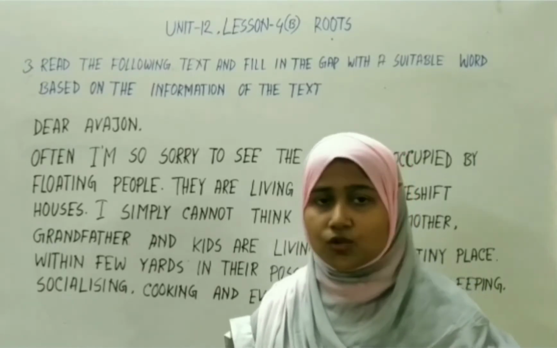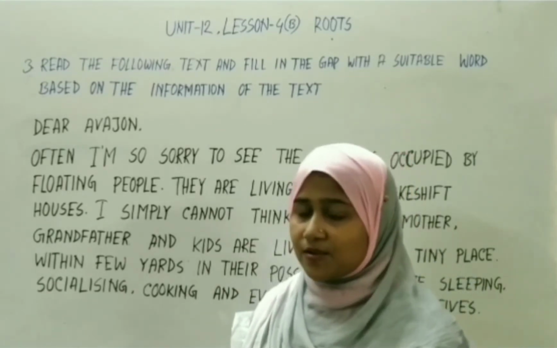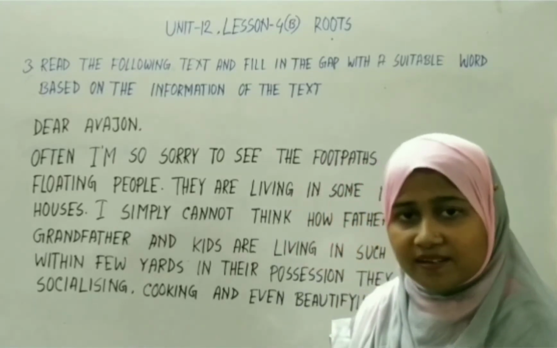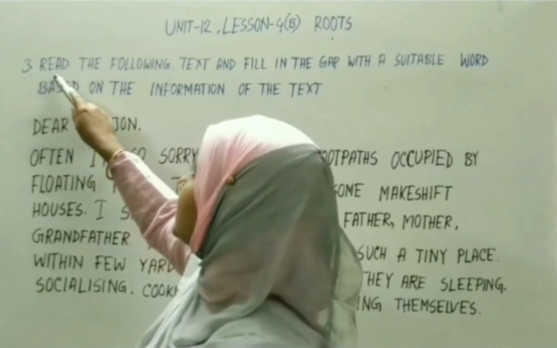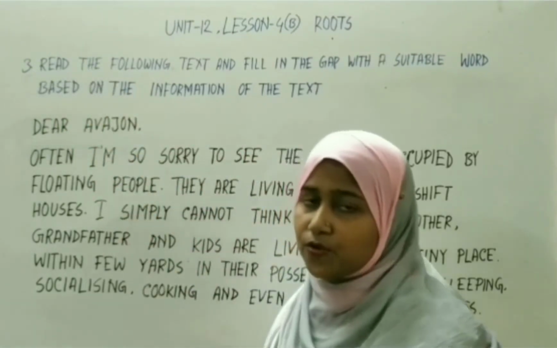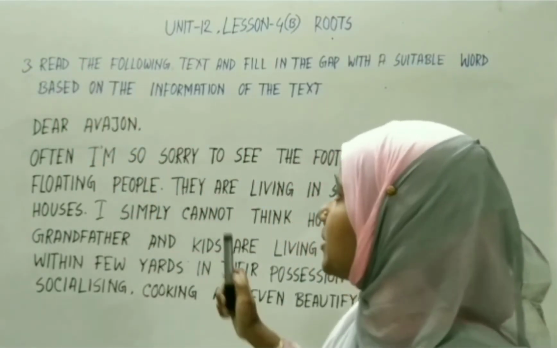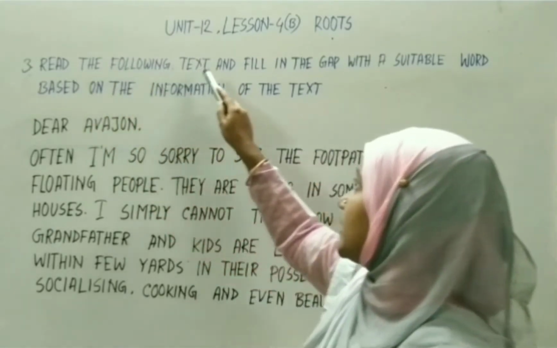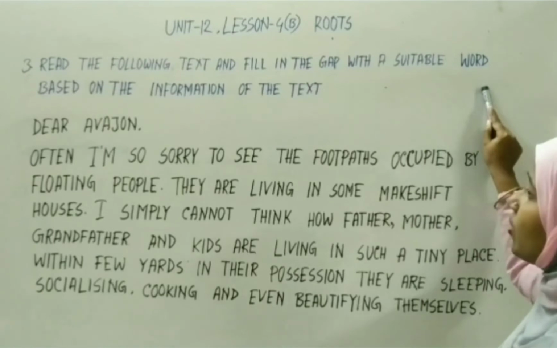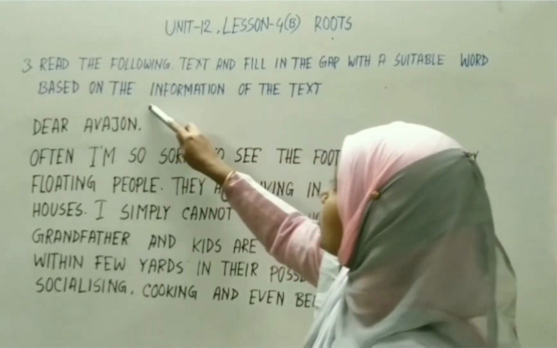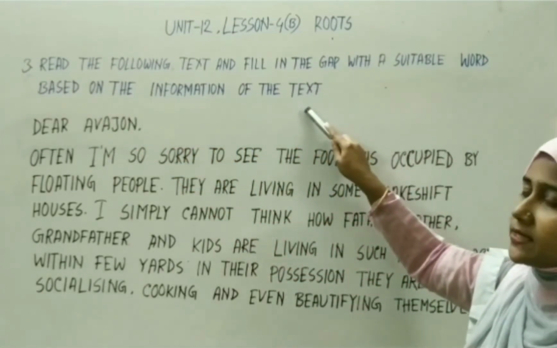Dear students, so let's start our fill in the blank question. Here, question number 3. The question will be given in your question paper like this. This is the sample question. Read the following text and fill in the gap with a suitable word based on the information of the text.